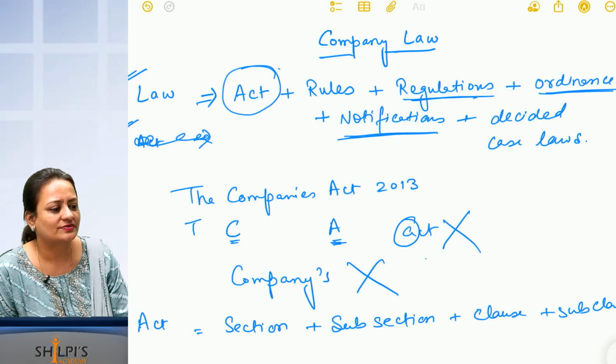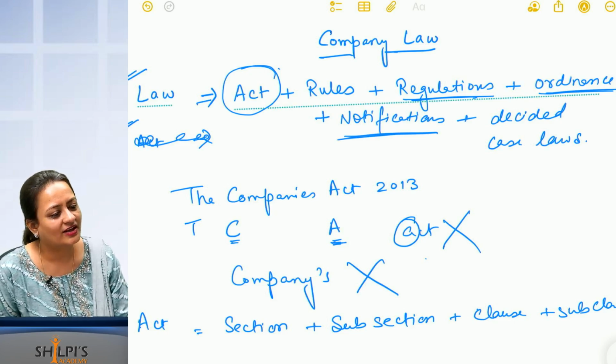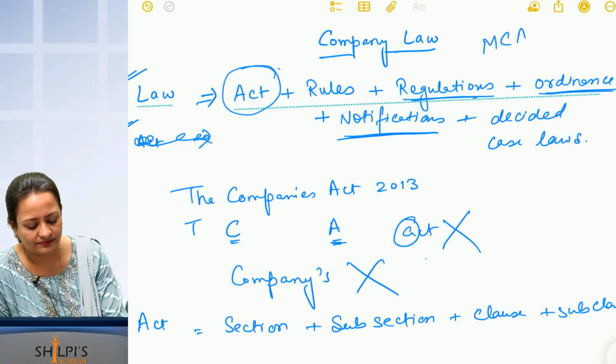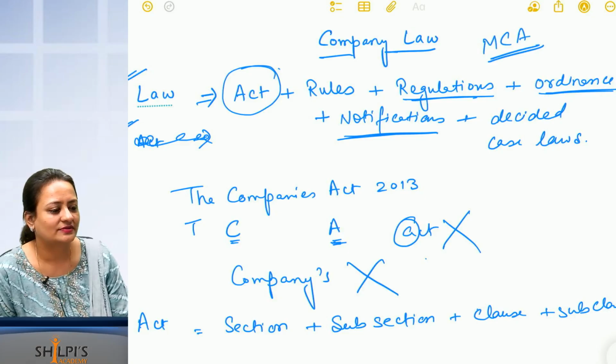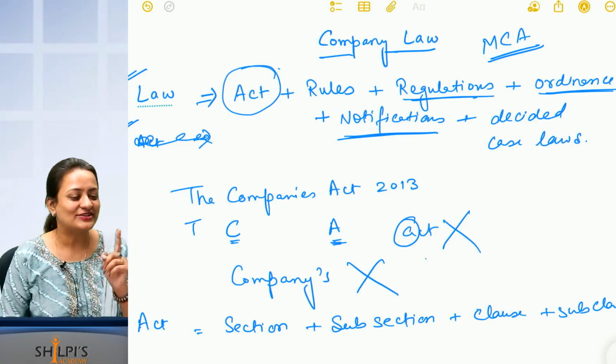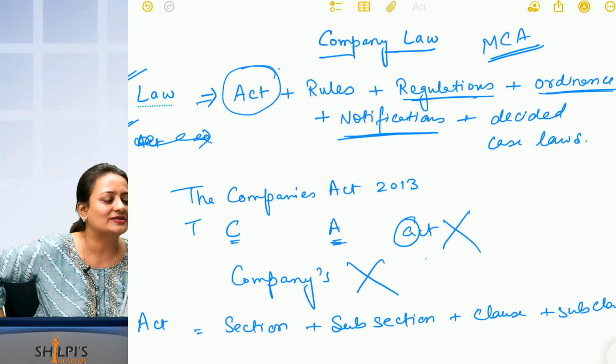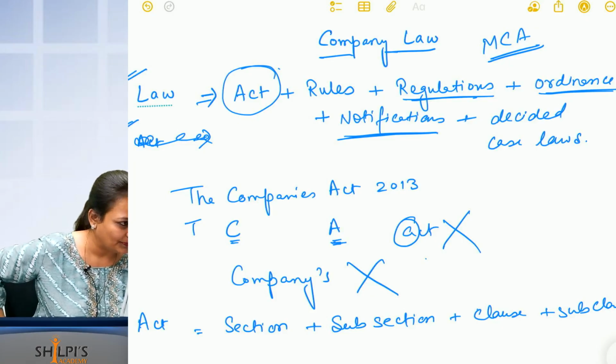What is notification? ICSI will issue notifications. Similarly, MCA will give notifications. What is this, MCA? Have you heard of this? What is the full form? Ministry of? Anyone who thought Master of Computer Applications? No one thought so, no? Good. MCA is Ministry of Corporate Affairs, right? So Ministry of Corporate Affairs is the central government body, correct?